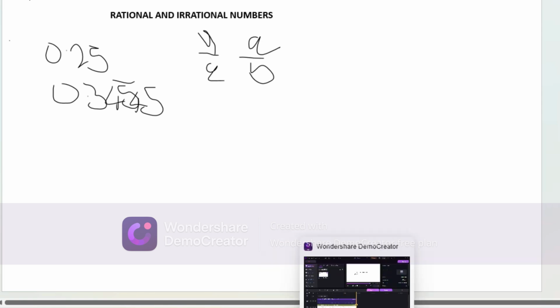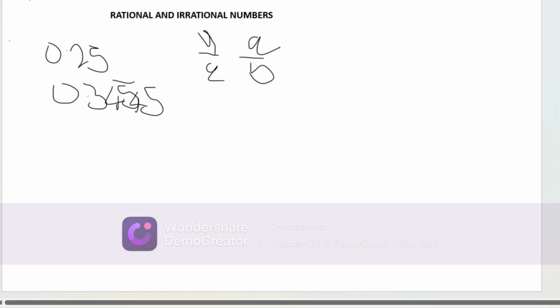Now what they usually ask is, because a rational number can be written in this form, a over b, or let me just say p over q. They usually ask you, can you put this 0.25 in this form, which is a over b, or let me say p over q. That's the main thing that I want us to do in this last part.